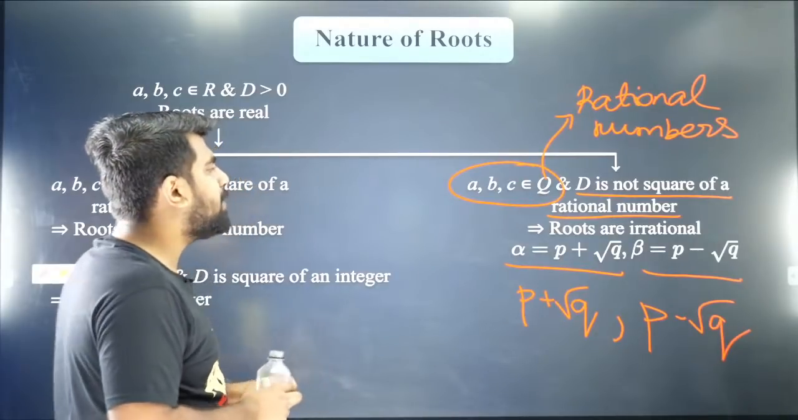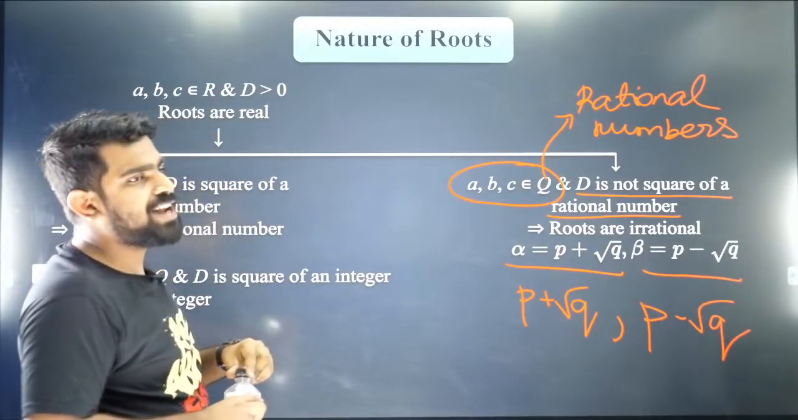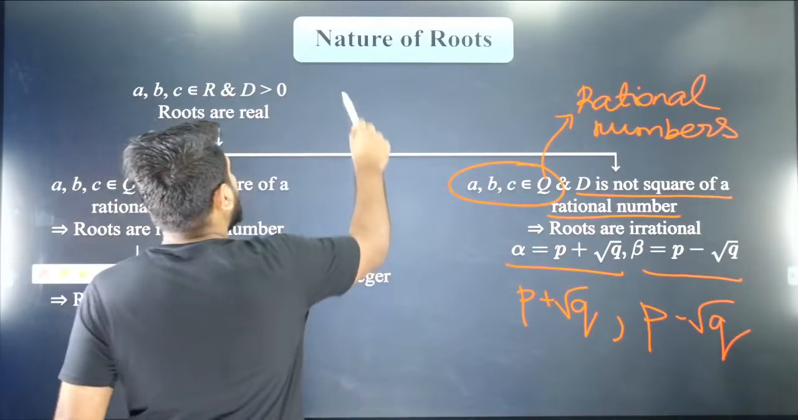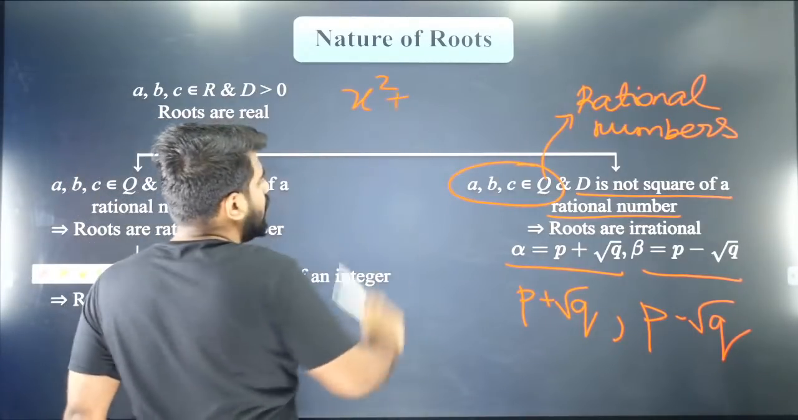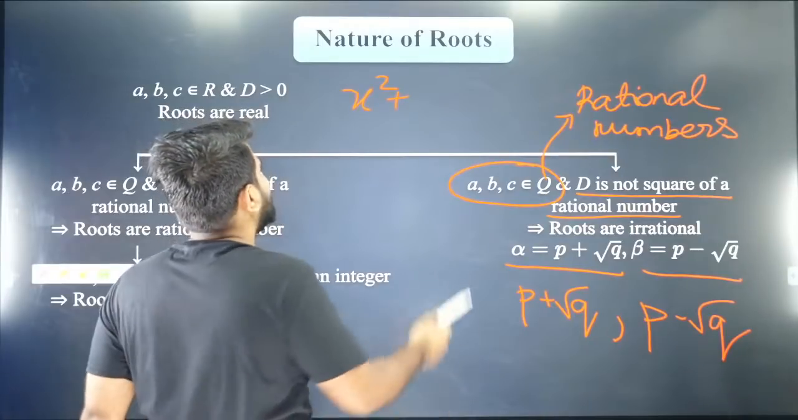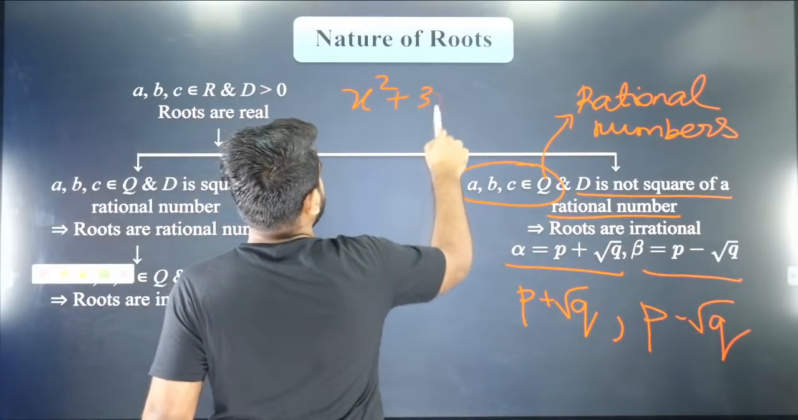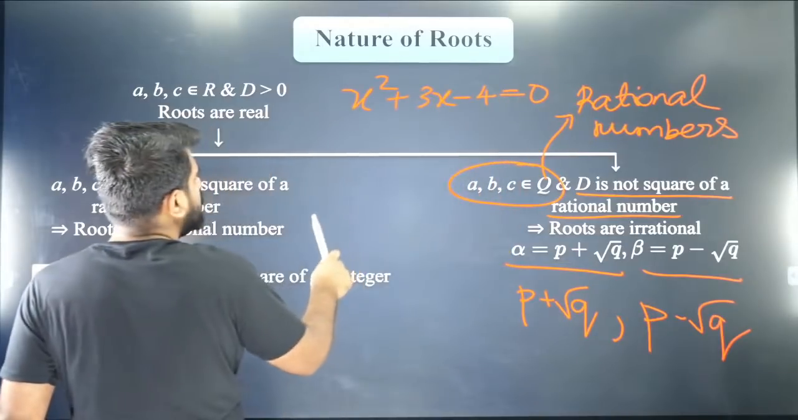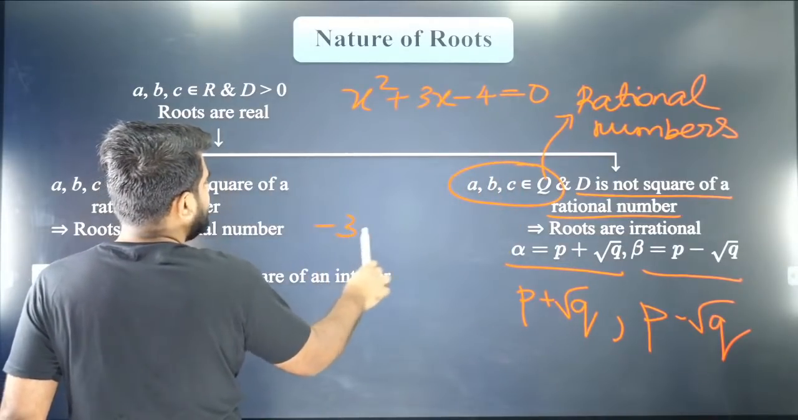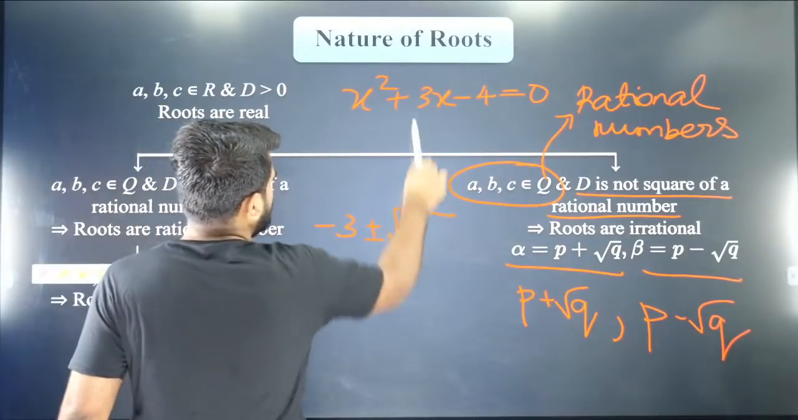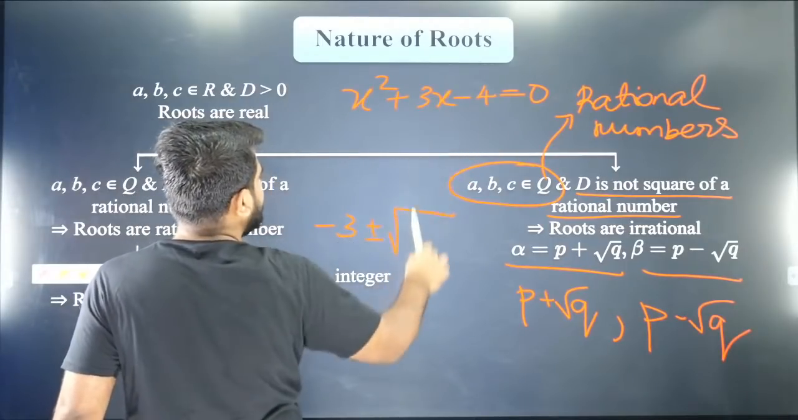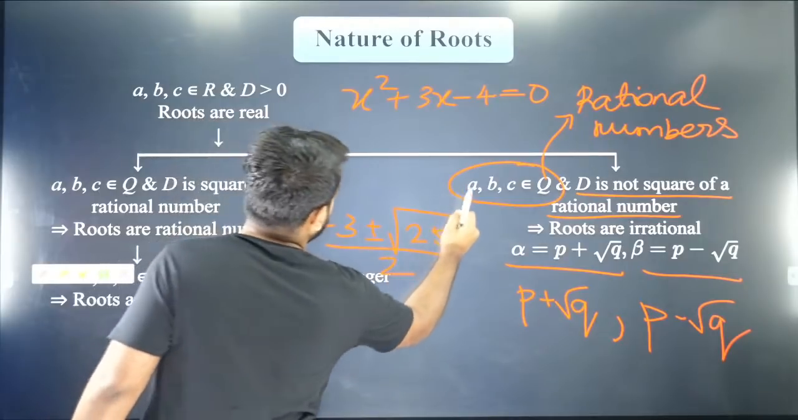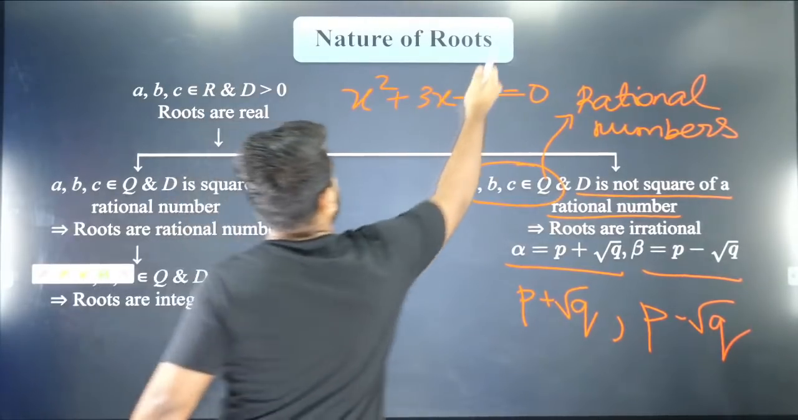So I will show you some examples. Can you guys think of some very interesting example which I can give over here? Let's say x square plus 3x minus 4. So what will I have here? The roots are minus 3 plus or minus root of b square minus 4ac by 2a. So that will be root 25. This is a perfect square, so let me take something else. Let's take 5 over here.